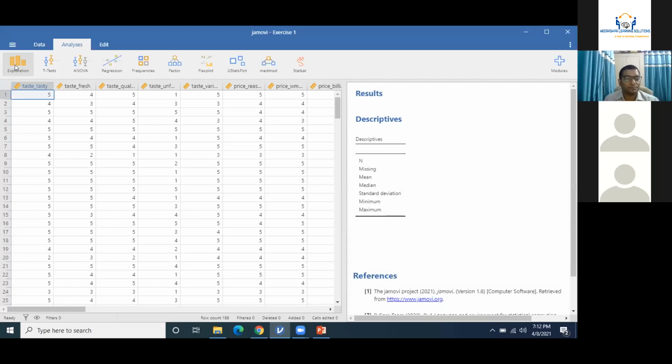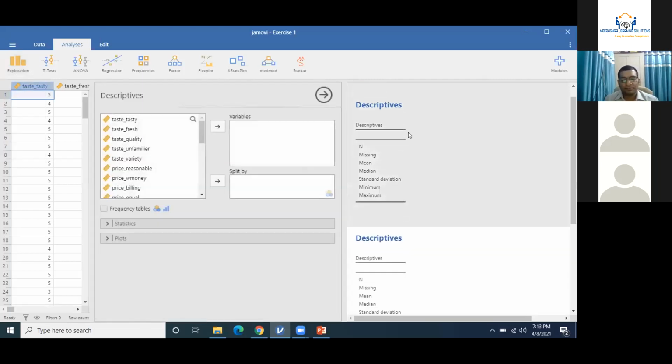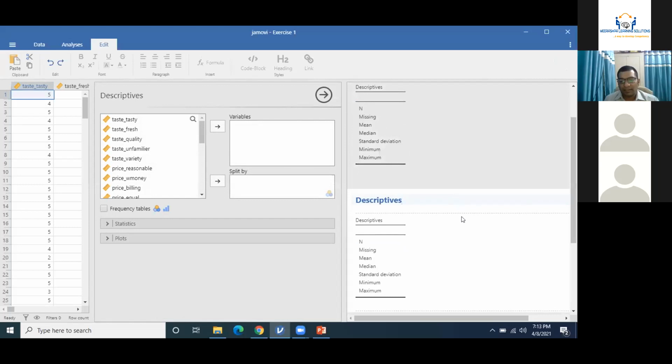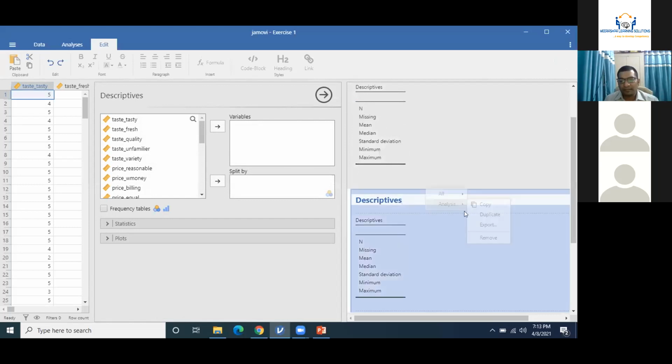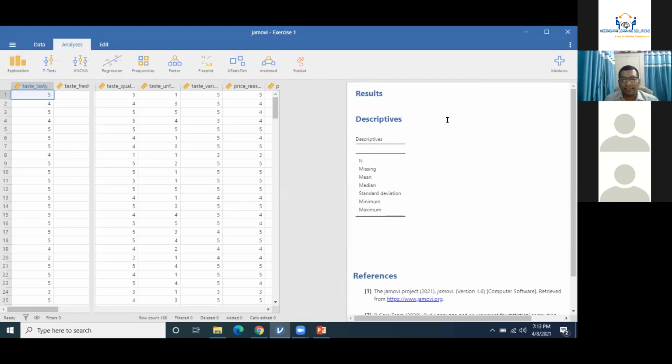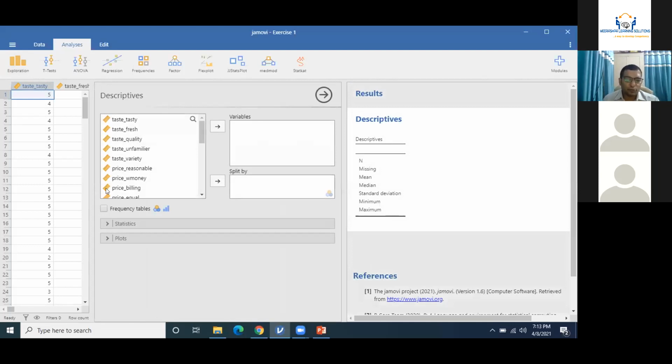Okay, sir. So first I'll click on exploration, and then we'll click on descriptives. The moment I click on descriptives, this will show me the analysis panel, where I select which variables I want to look at.